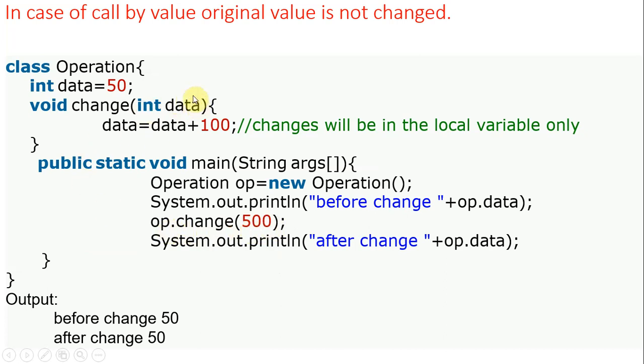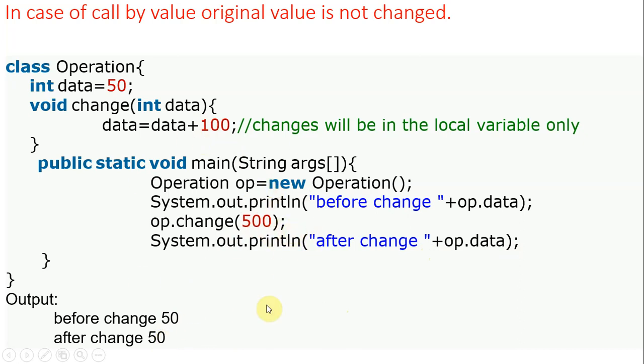500 will appear here, so data equals 500 plus 100, that is 600. Then System.out.println after change, op.data. You may imagine it will print 500, but it is not. It will print 50 again. What we have discussed till now is call by value.